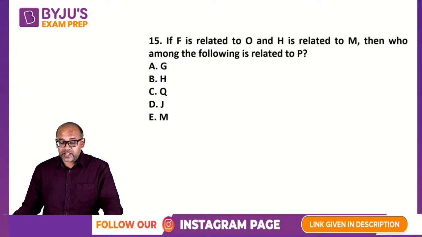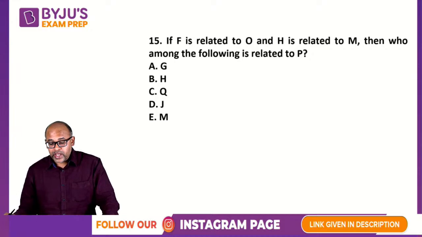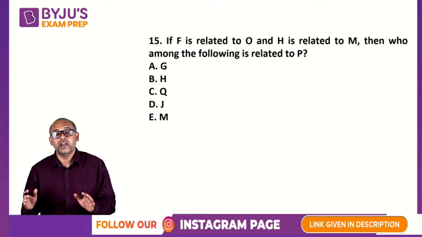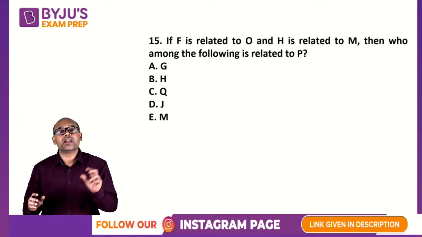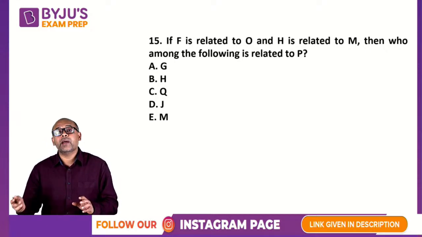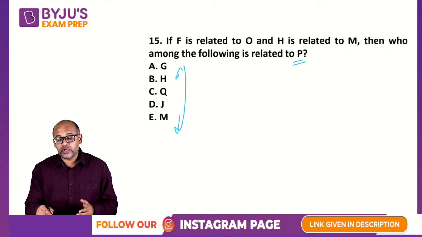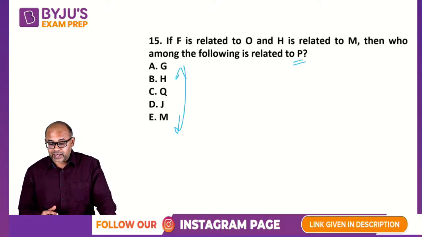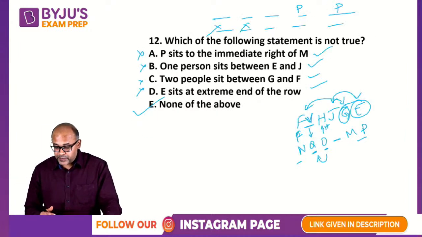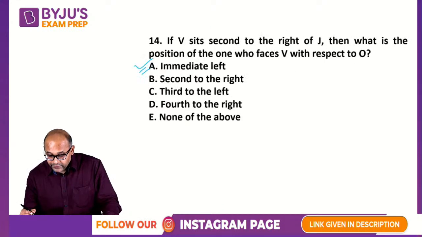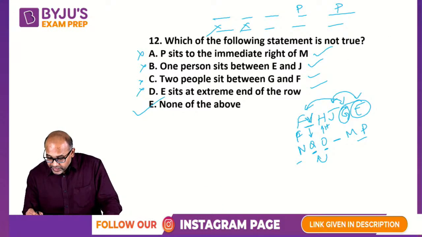And the last question says if F is related to O, H is related to M. Here the relation is not blood relation. Okay, somehow F and O are connected, H and M are connected. Then how is P connected to one of the options? So you need to understand F and O, how are they connected? H and M, how are they connected? Let's see, F and O. So what is the connection between F and O?